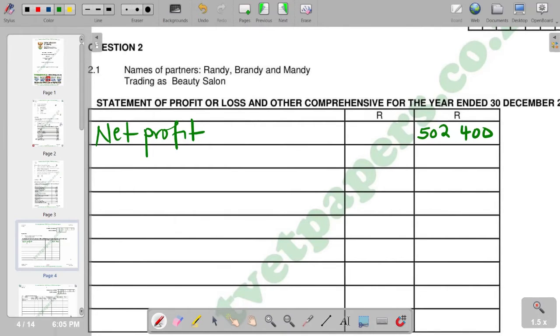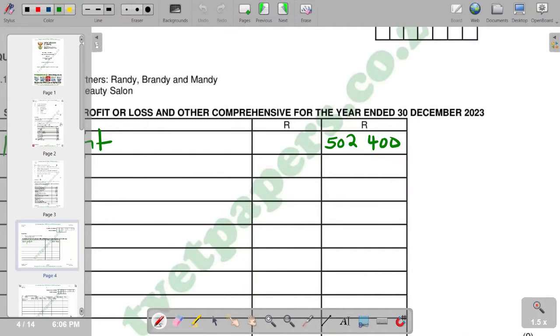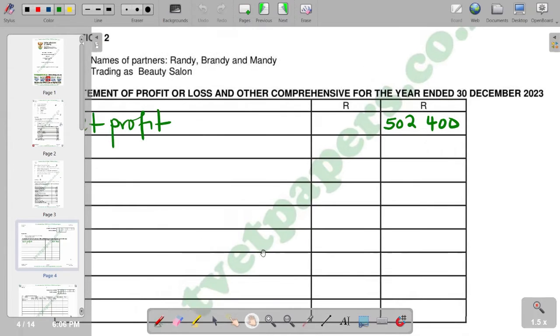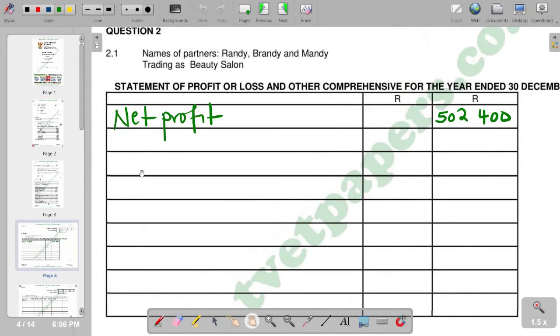With that, we move on to the next part, whereby we can check if we have salaries in the question. Of course, these have to be salaries that are mentioned in the partnership agreement. Remember, the part that we are preparing is the appropriation part. So we are going to check what we have in terms of our salaries according to our partnership agreement.